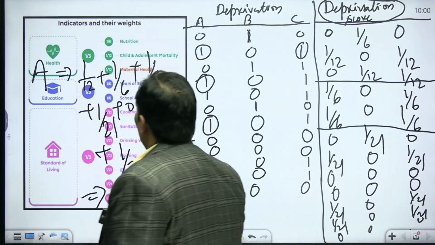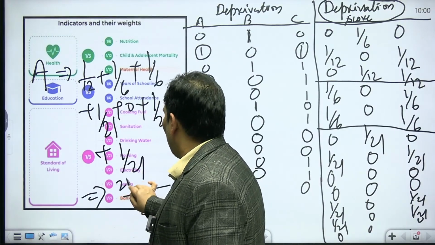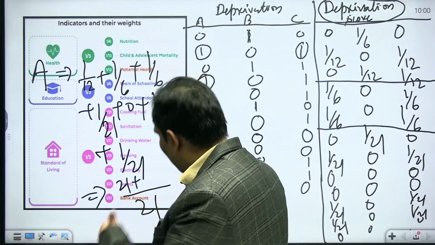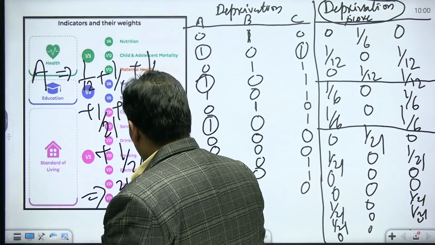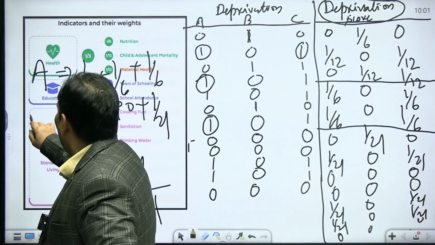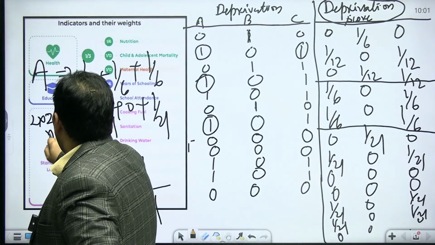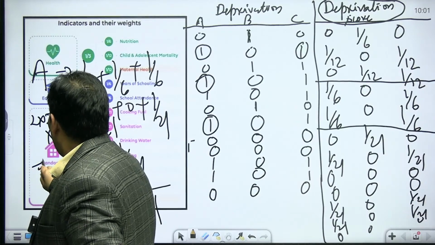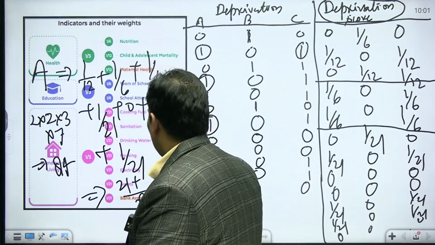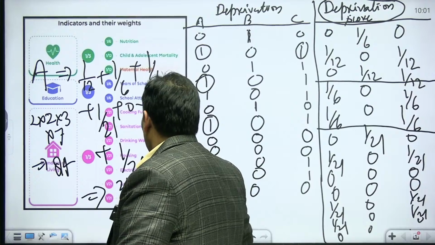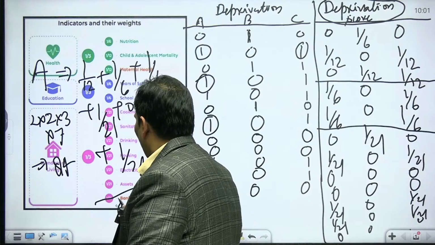So what is going to be the ratio? The ratio is not 21, rather it is going to be 2 into 3 into 7, so 84. The ratio is going to be 84. It is becoming a little tricky, but I just want to make sure that you people are aware.